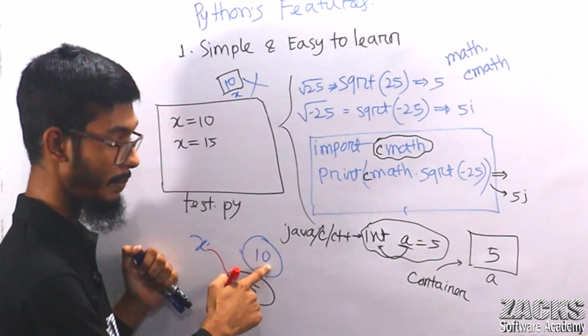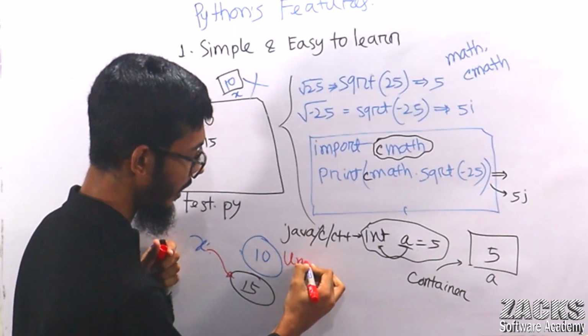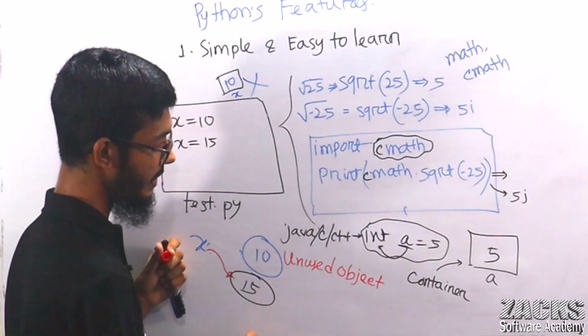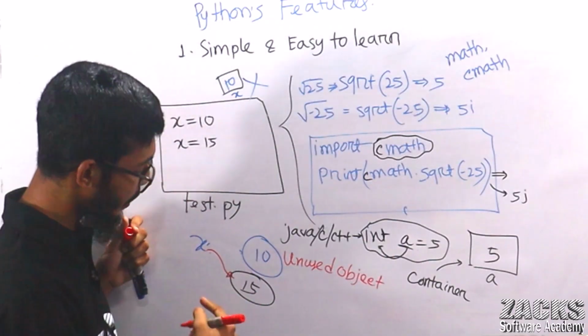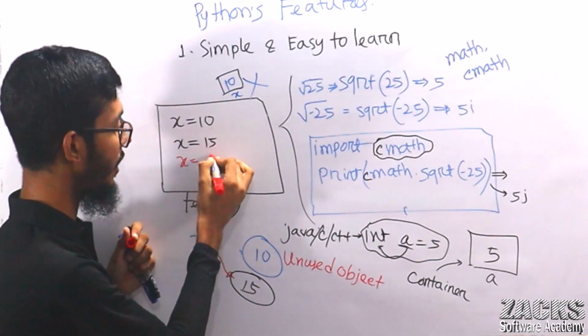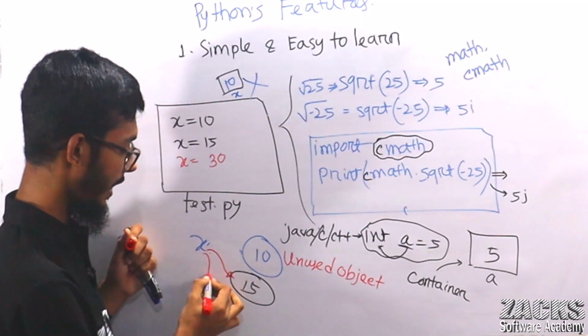So what will happen actually at this moment? This is the memory, this is the object, and this is the unused object. Consider you are doing the same thing multiple times. For example, later you do x equals 30. Another object 30 will be created, and x is pointing here.